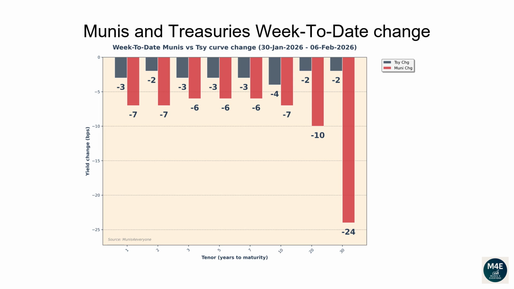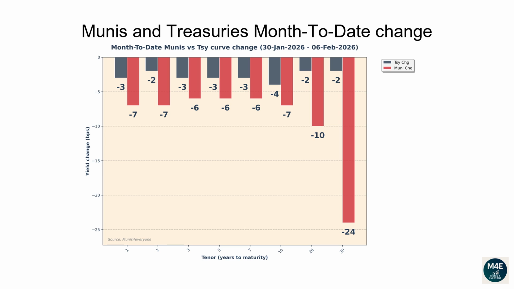This graph is similar to the previous one, but instead of showing how interest rates have moved versus the prior day, they show how much they have changed since the end of the previous week. The current bar plot shows how Munis and Treasuries have changed since last Friday. This graph shows how much interest rates have changed since the end of the previous month. The current bar plot shows how Munis and Treasuries have changed since the end of January.